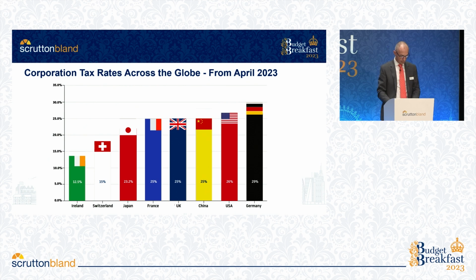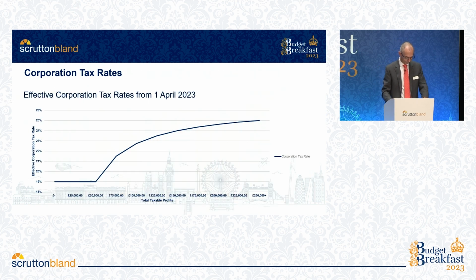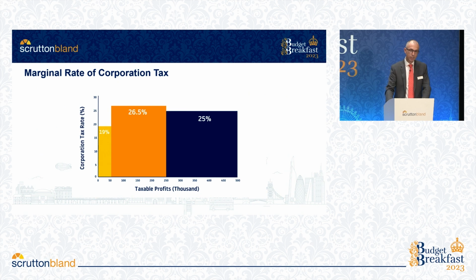But these changes will not necessarily affect every company. It will depend upon the level of profits. What this really means, though, is that there is a convoluted way to determine the precise rate of corporation tax payable at certain levels of profits. It means, in simple terms, there are 3 rates of corporation tax: 19% for profits up to £50,000, a marginal 26.5% for profits between £50,000 and £250,000, and 25% for profits of